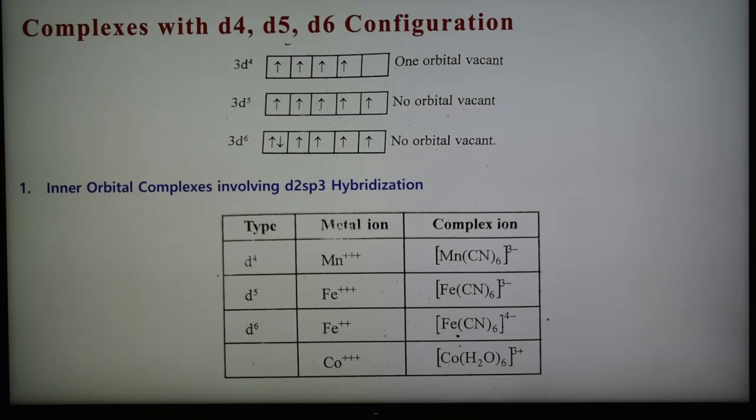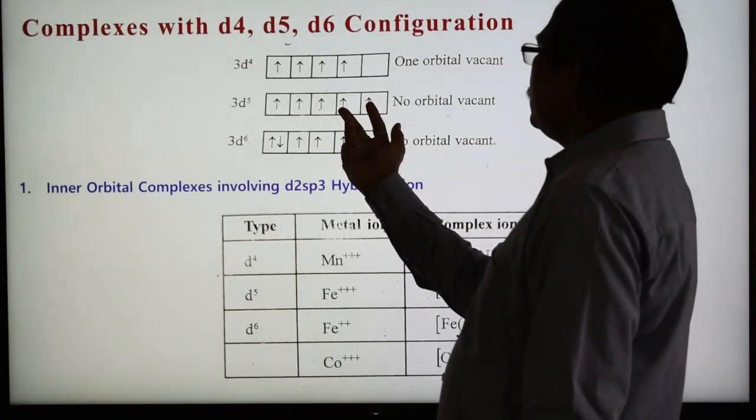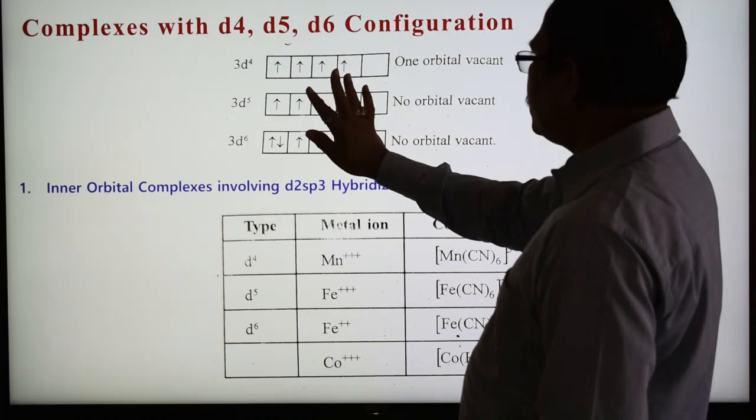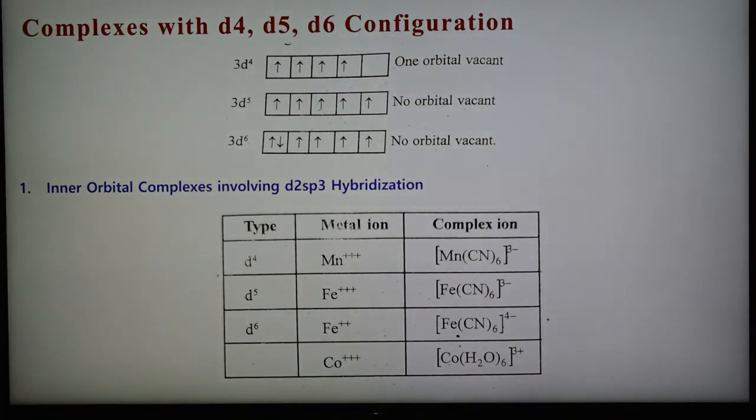Different cases can arise. Depending upon that, these two electrons can be shifted, a rearrangement, or without disturbing this we can use another, higher d orbital. So two possibilities are there, and therefore there are two types of complexes: one is the inner orbital complex and the second is the outer orbital complex. If we use inner d orbitals, the complex is called an inner orbital complex. If we use outer d orbitals, it is called an outer orbital complex.